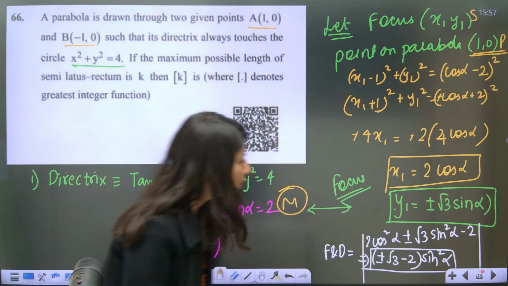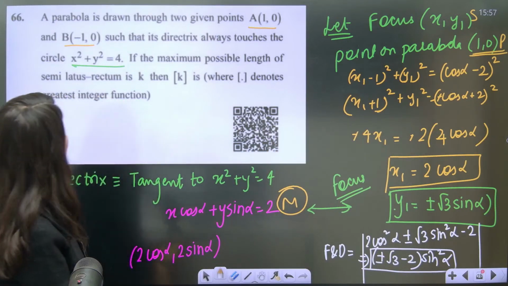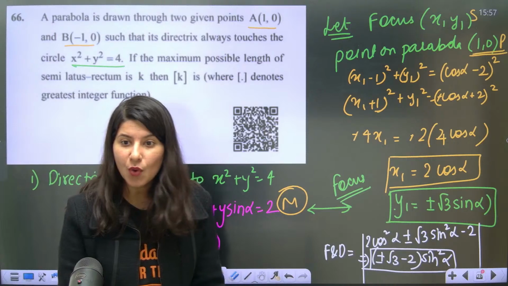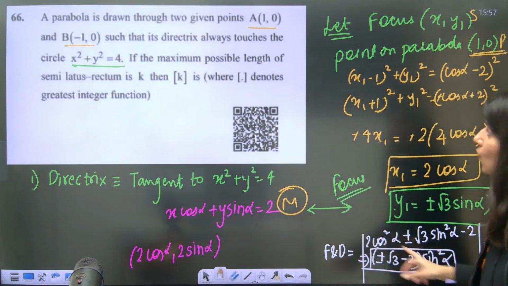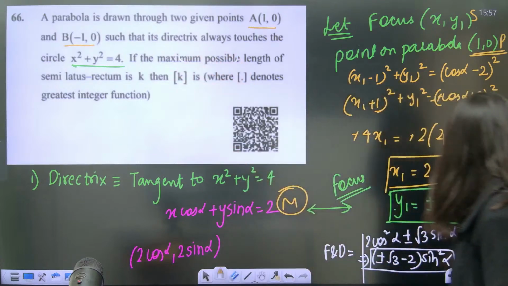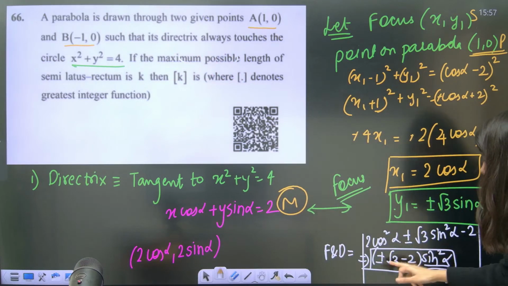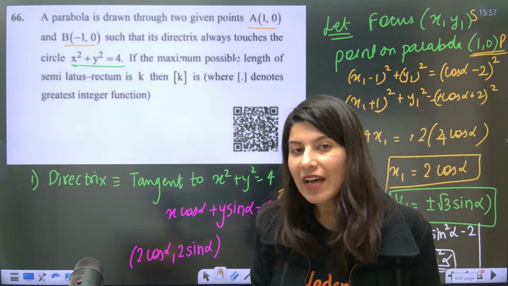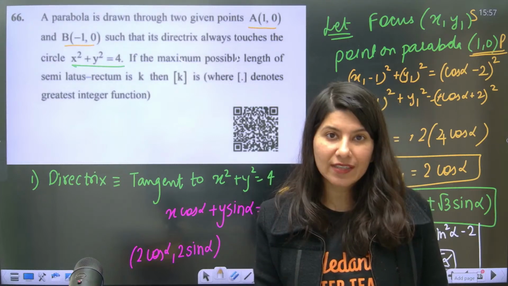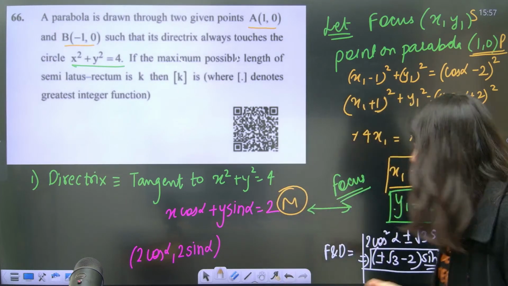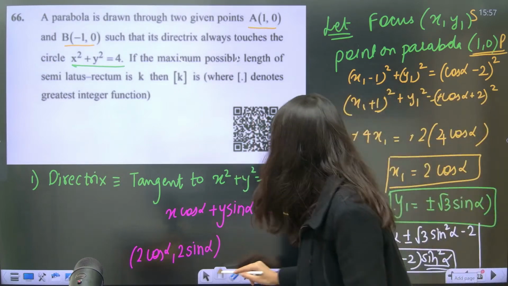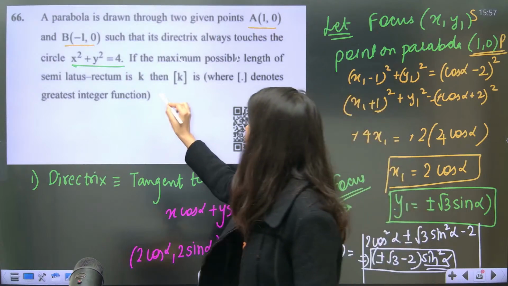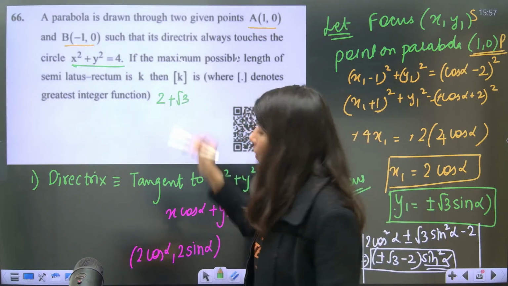Now what you have to do is adjust the value of alpha in sine square alpha. Put alpha as pi by 2, because you want the maximum possible. So that is why you have to put pi by 2. Now, will minus root 3 minus 2 give you the maximum value, or plus root 3 minus 2? Obviously minus root 3 minus 2, if you take the mod, you are going to get 2 plus root 3. So 2 plus root 3 is the correct answer of this question.